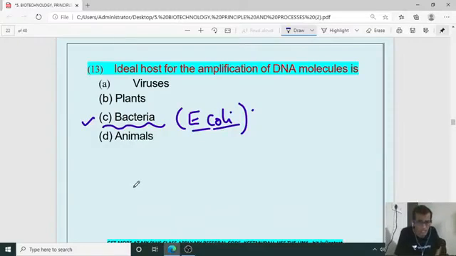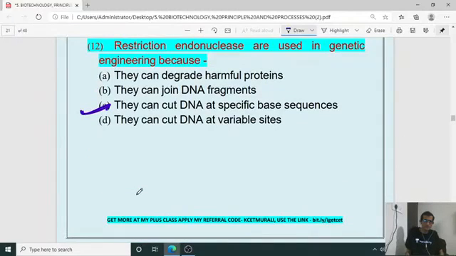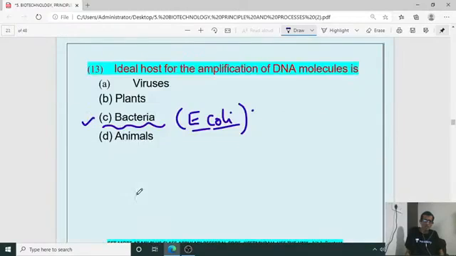And for 13th question, C is the right answer. Ideal host for amplification of DNA molecule is bacteria, E. coli. Yes, Lahari, it is right. C is the right one. For 12th one also C.